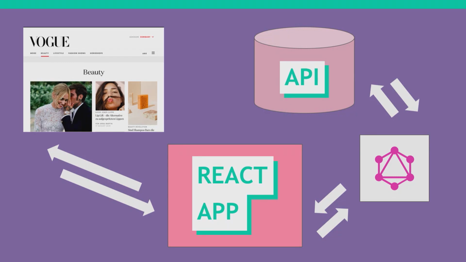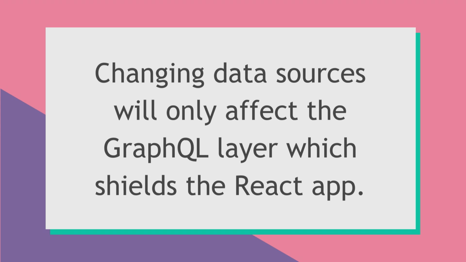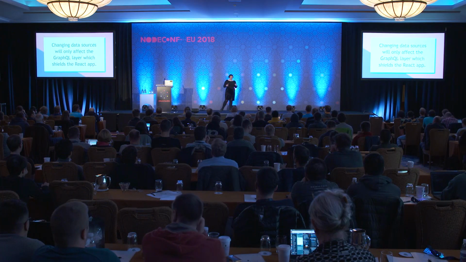Another benefit is that we now have the assurance that if we ever need to change our data source, most of our application will not be affected. So imagine the scenario where Condé Nast wants to switch its content management system to WordPress. So this is what our application looks like. We're speaking to the API via this GraphQL layer. And if we switch to WordPress, the React application is no longer speaking directly to the data source, it's speaking to GraphQL. So the React application is effectively shielded from this change. Changing data sources will only affect the GraphQL layer, which shields the React application. And the impact is limited to updating the functions that resolve the data for each field in the schema.